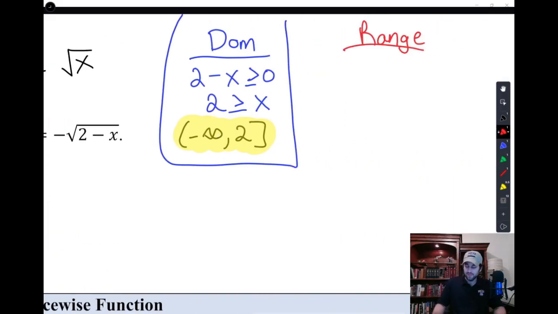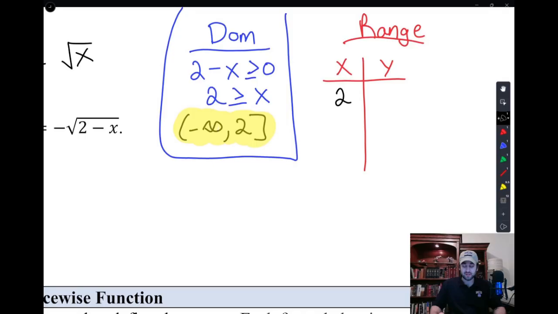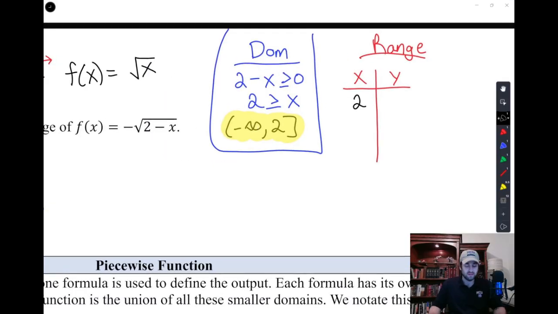So what I'm going to do is I'm going to build a table, an x comma y table, and I'm just going to check a couple of my domain values and see what comes up. So the first domain value I'm going to check is that 1 at the very end, 2. If I plug and chug 2 into this equation, so I put a 2 in and I say, what's f of 2? Well, that's negative root 2 minus 2, which is just negative 0, which is just 0. So I get 0 as my terminating y value, or my last y value on this list.